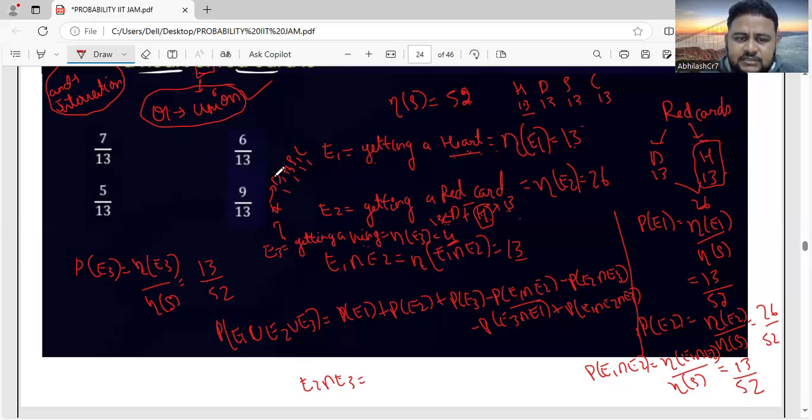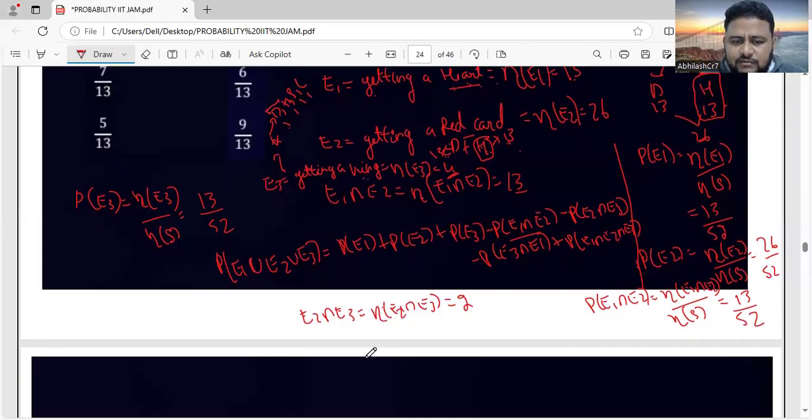Getting a red card means these two are red, no? Diamond and heart are red. So there are two kings. So E2 and E3, the common thing is there are two. N of E2 intersection E3 will be how much, friends? It will be 2.